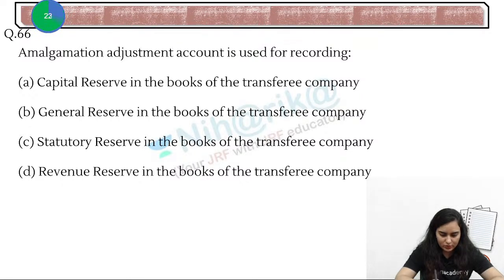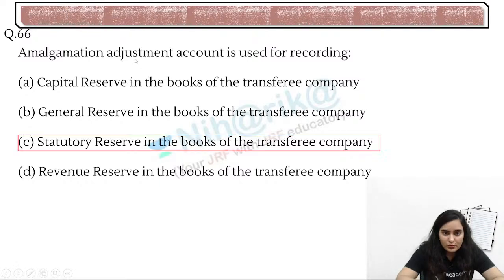Okay, I guess now clear? Now clear? Okay, great. Amalgamation adjustment account is used for recording what? Statutory reserves in the books of the transferee company. Very direct question.